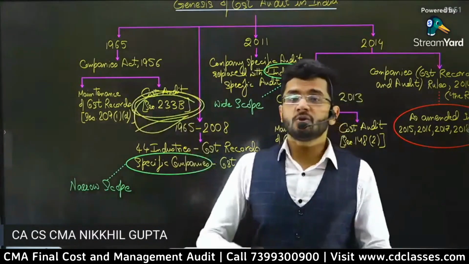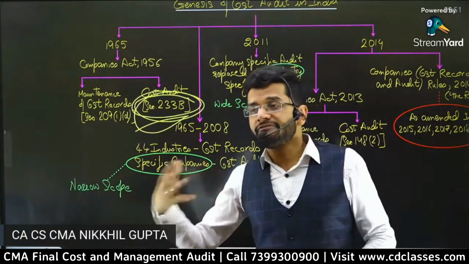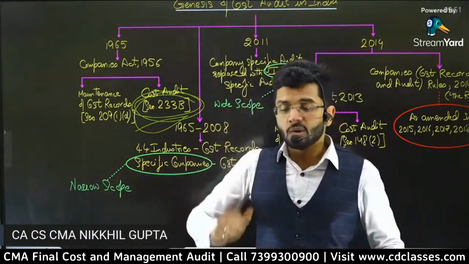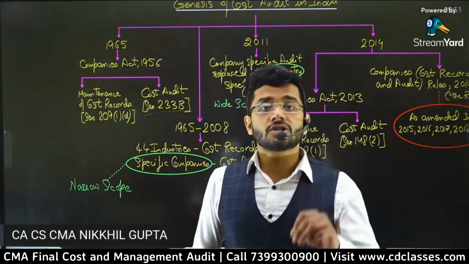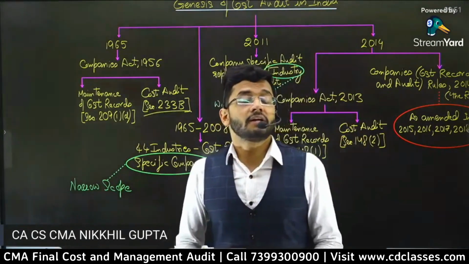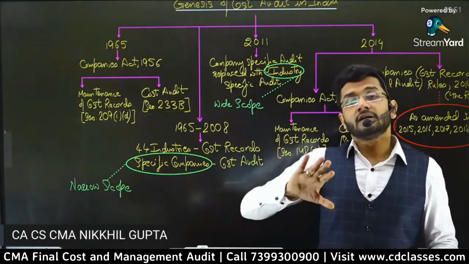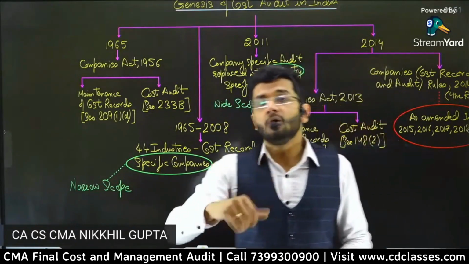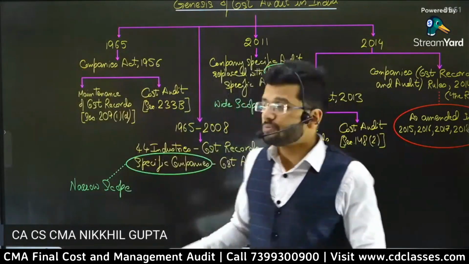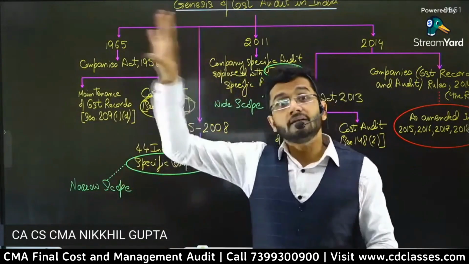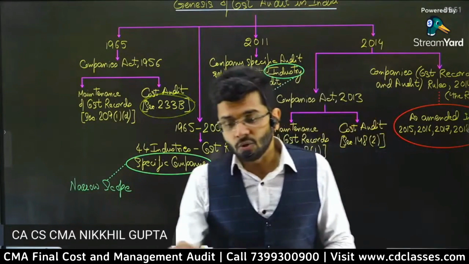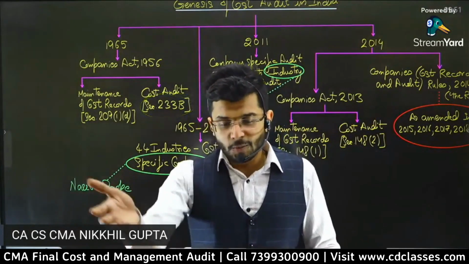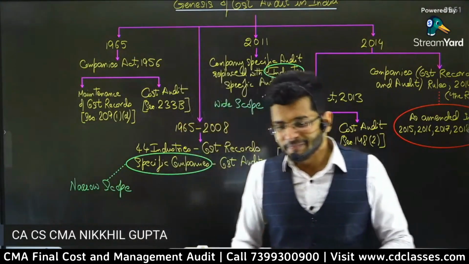Tell me, good proviso or bad proviso from a CMA profession standpoint? The proviso said that if a sufficient number of cost auditors and cost accountants are not there for conducting cost audit, then the cost audit can be offered to chartered accountants. This was a proviso in section 233B of the earlier Companies Act 1956. Good proviso or bad proviso?